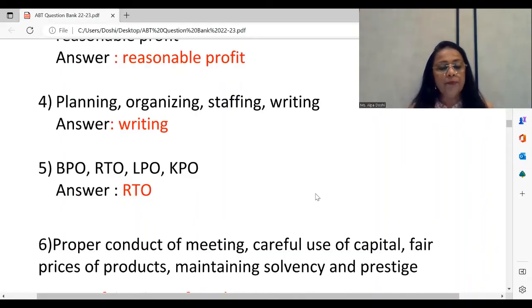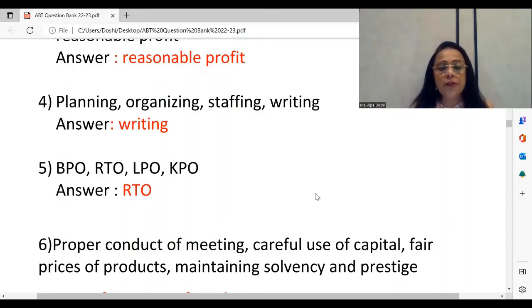Moving to the next one, you have an odd one out between proper conduct of meeting, careful use of capital, fair prices of products, and maintaining solvency and prestige. If you see, 3 of these are talking about the owners, the shareholders. They have to be called for meetings.